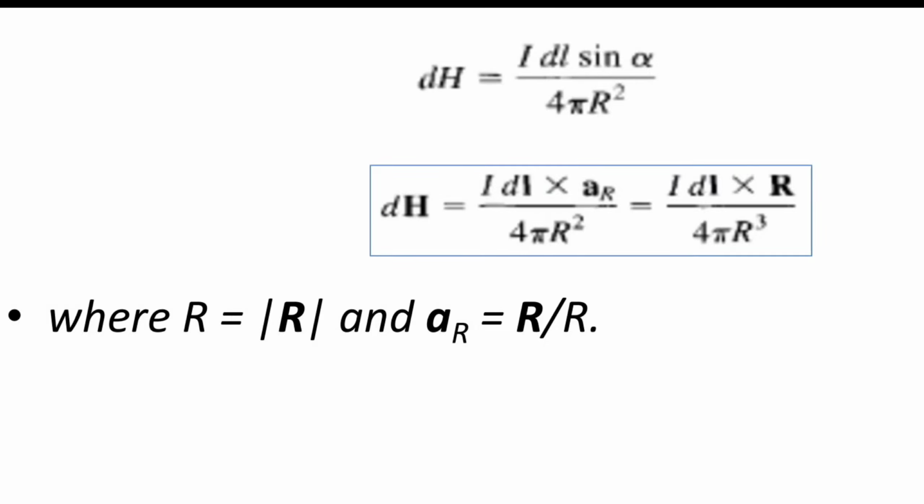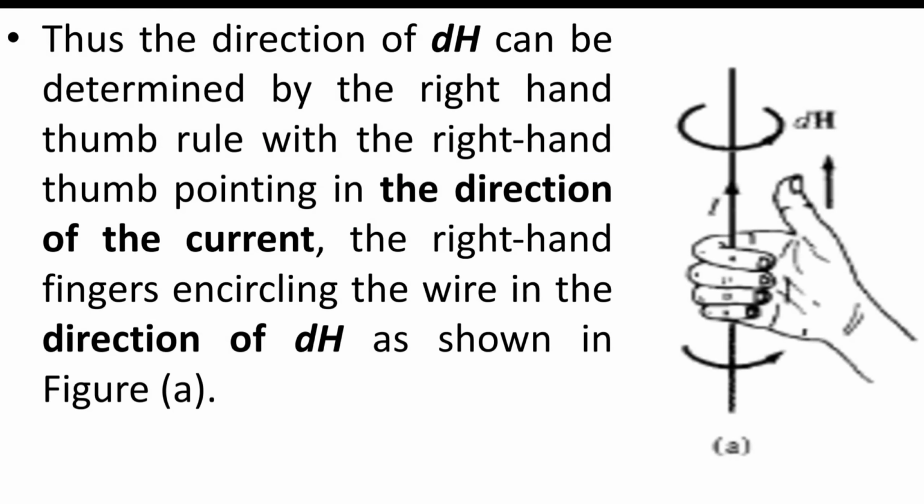Now dH is equal to IDL divided by 4 pi r square, and that sine alpha is at a particular angle, therefore it is in a particular direction, and the direction has a unit vector that we have taken as the unit vector AR. So IDL cross AR divided by 4 pi r square, and unit vector AR is r divided by r square. We know that from our basics of vectors. So I have written here, it is IDL cross r divided by 4 pi r cube. This is the final equation of Biot-Savart's law as per the concept.